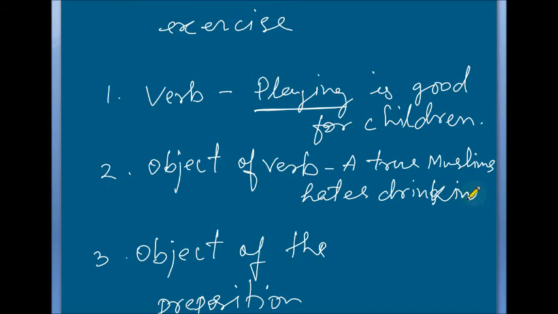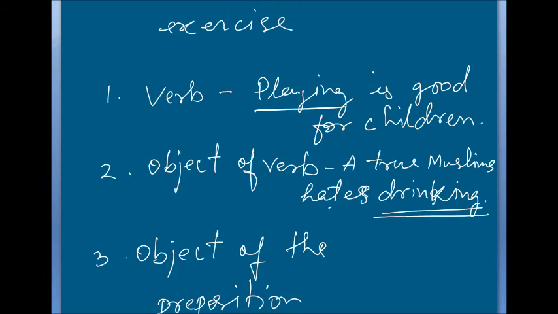This drinking word here is acting as an object of the verb. Okay, a true Muslim, that means hate. Here the main verb is hate, right? And drinking is the object of this sentence. Okay, that means the act of taking drink or taking wine. So here it is working as an object.